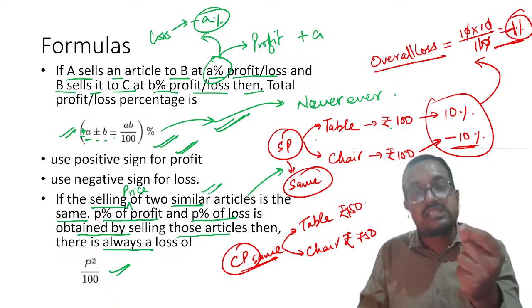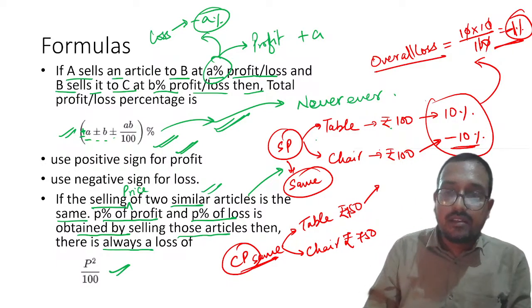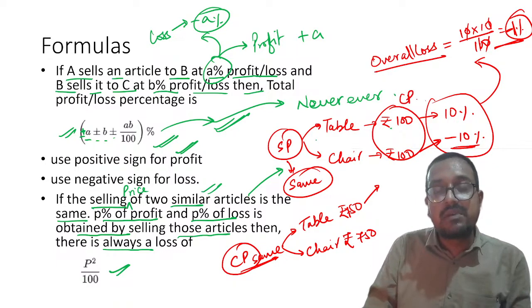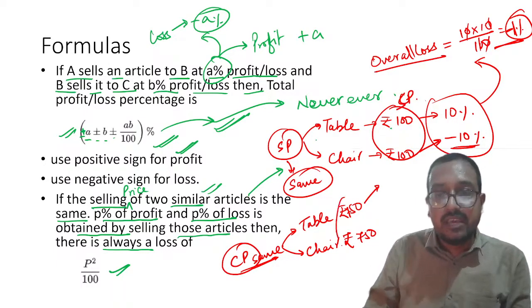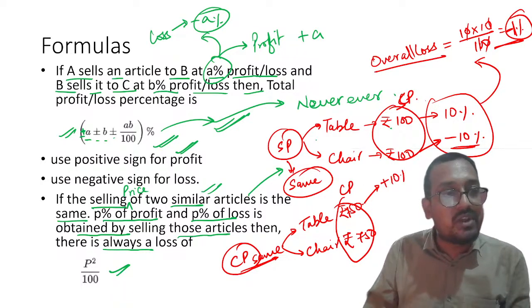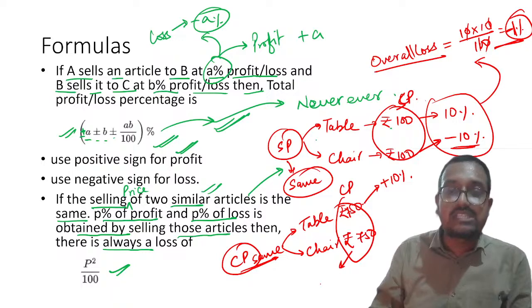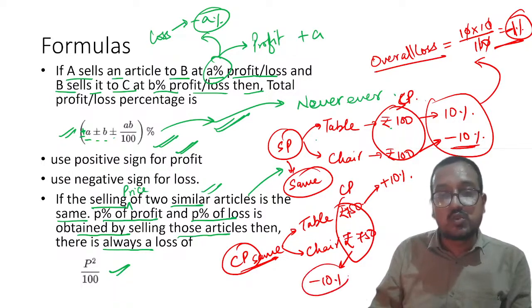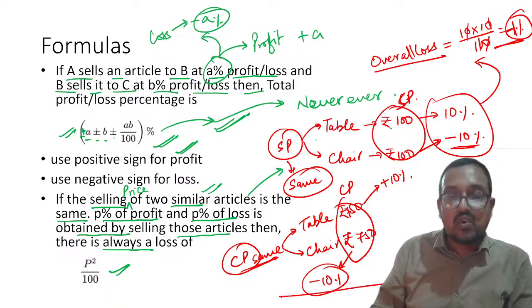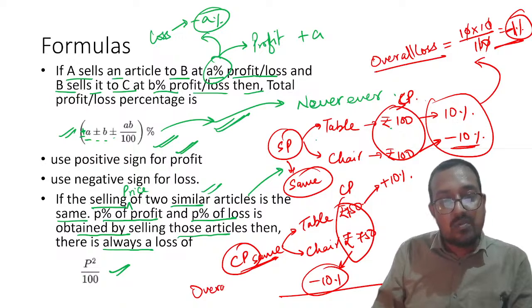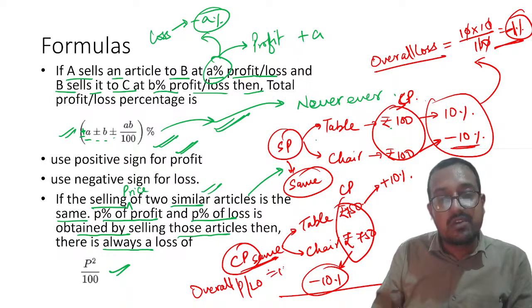Here both of these are selling price, here both of these are cost price. When I sold the table, I earned 10% profit, and when I sold the chair, I lost 10%. My dear students, in this case, overall profit or loss will be equal to 0.